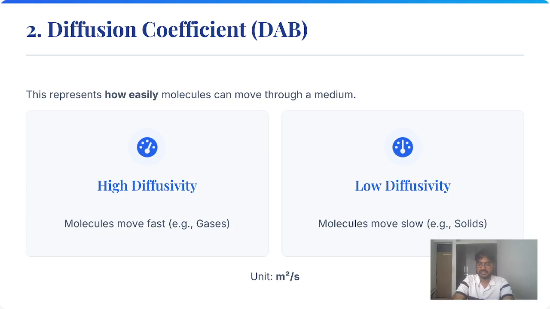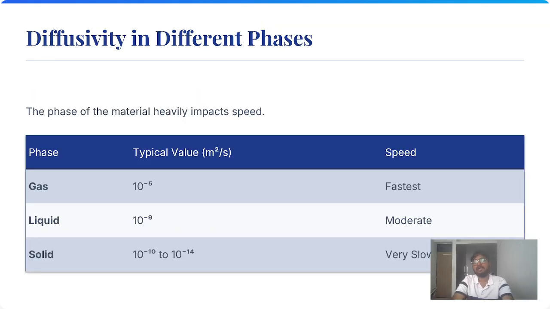The unit is meter square per second, and diffusivity differs in different phases. The phase of the material impacts the speed. Here, for the gas phase, the typical value is 10 to the power of minus 5 meter square per second. The speed is fastest because gases diffuse very fast compared to liquids and solids. In liquids, it is 10 to the power of minus 9, which is considered to be moderate.